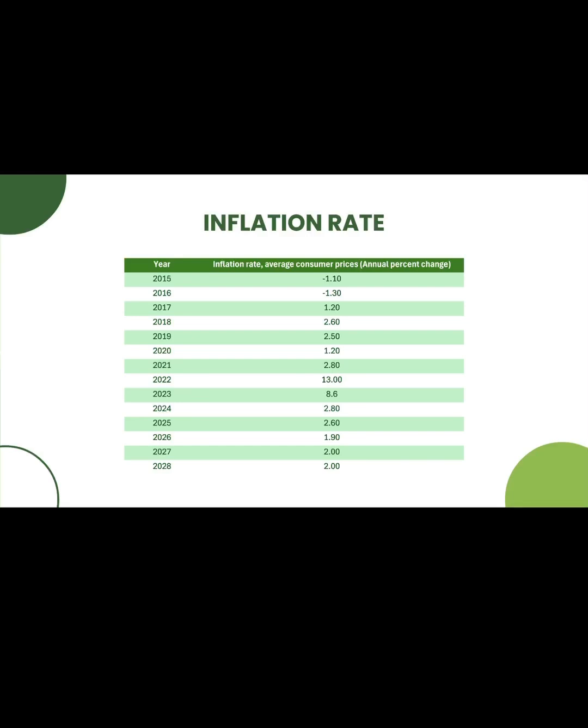In 2020, inflation dropped to 1.20% due to the economic slowdown caused by the COVID-19 pandemic. However, inflation soared to 13% in 2022, primarily due to global supply chain disruption and soaring energy prices. Looking ahead, inflation is expected to stabilize around 2% by 2026 as global conditions normalize. These trends highlight Bulgaria's sensitivity to external shocks and the need for balanced fiscal and monetary policies to sustain economic